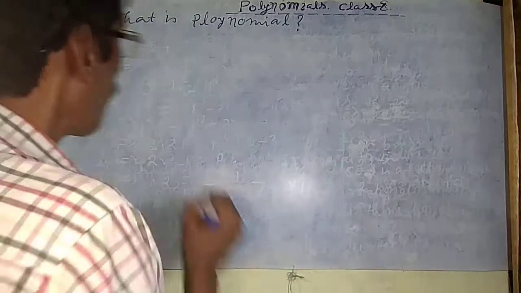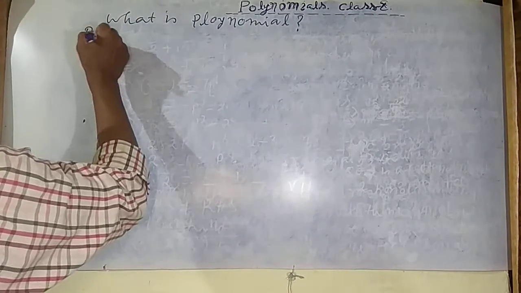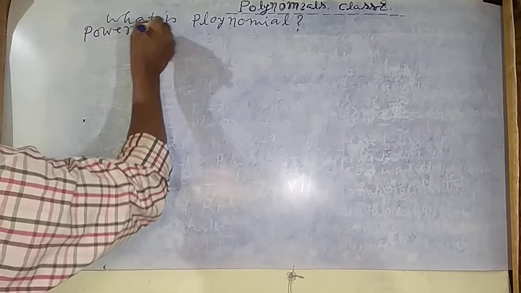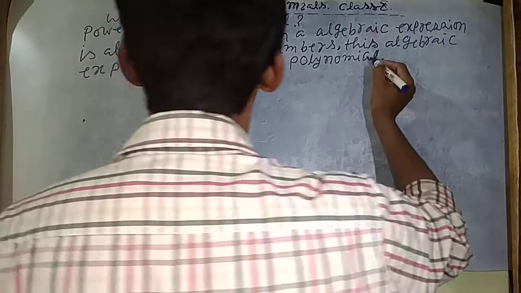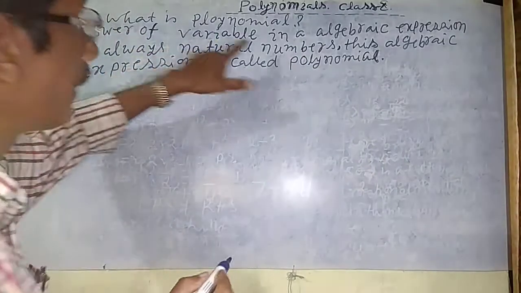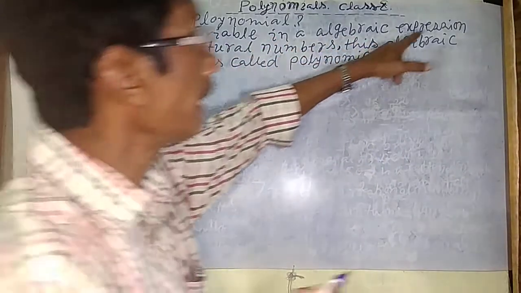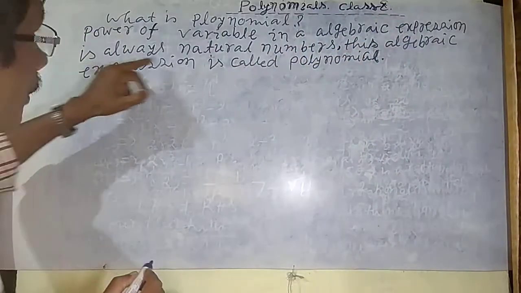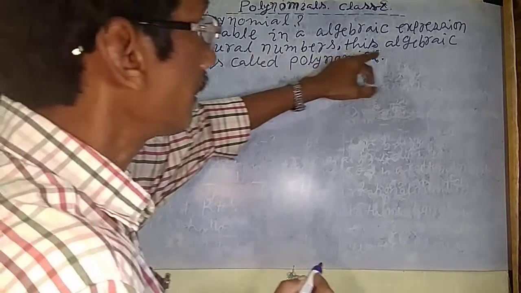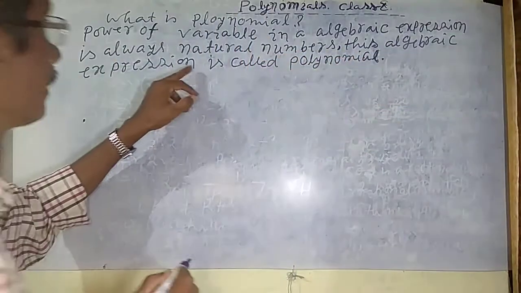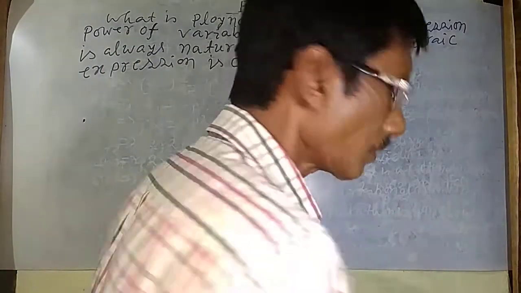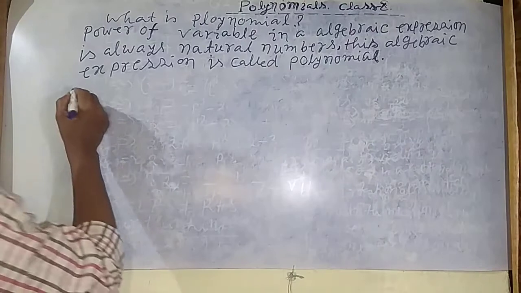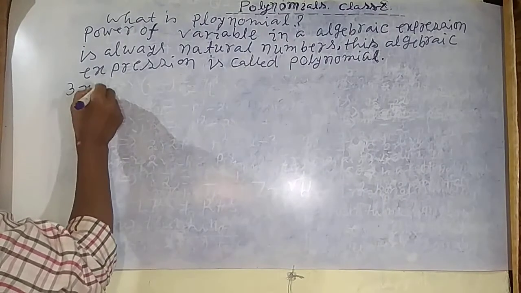The power of the variable in an algebraic expression is always a natural number. This algebraic expression is called a polynomial. Take a few examples, like 3x plus 2.